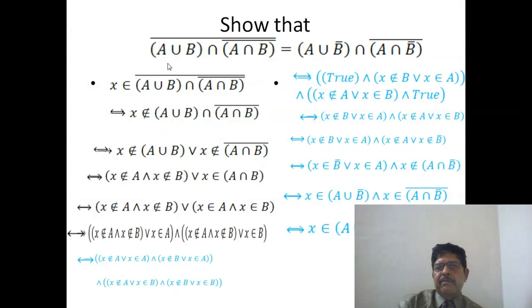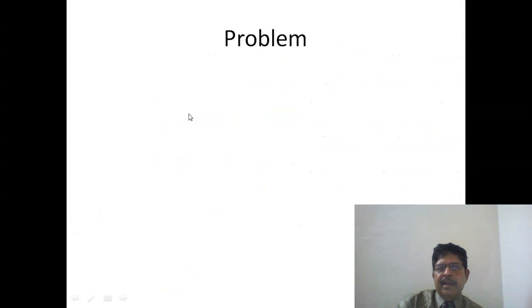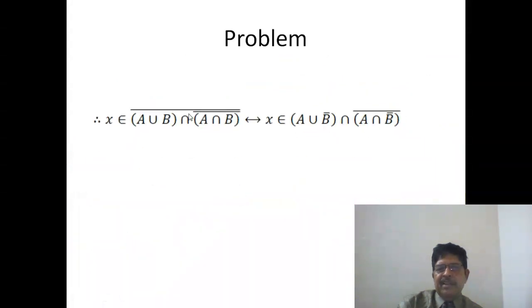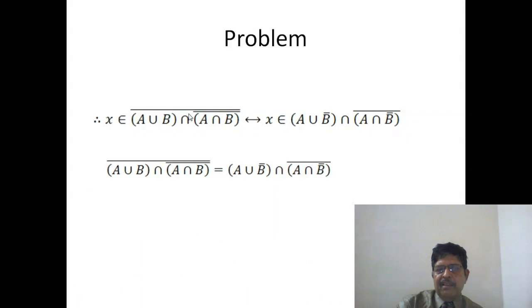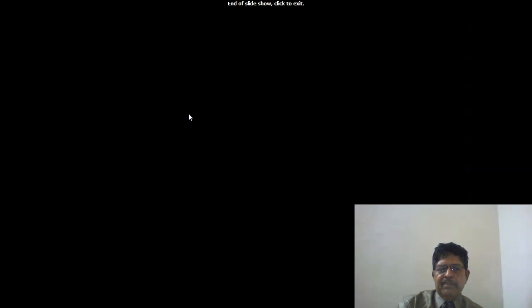And thus we have proved that the set on the right hand side is contained in the set on the left hand side. And that's why what we get is the double implication of these two statements. Left hand side implies right hand side, and right hand side also implies left hand side. So what we get is the equality of two sets. Thank you so much.